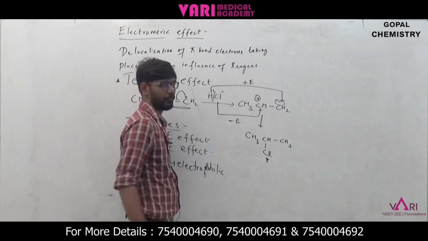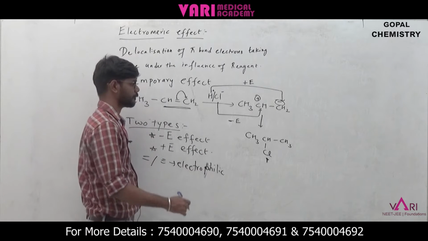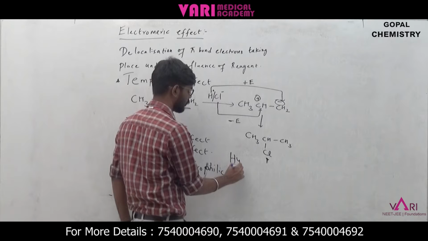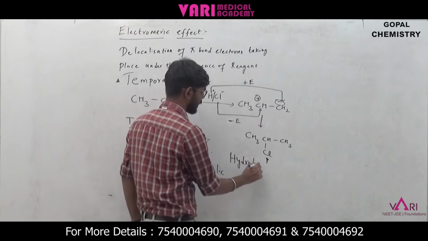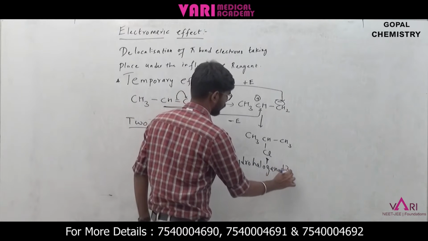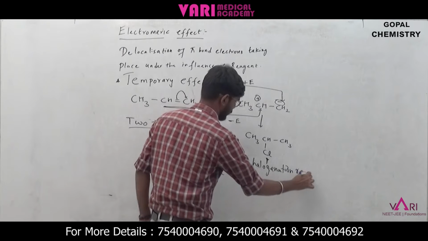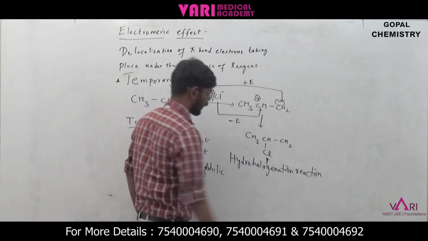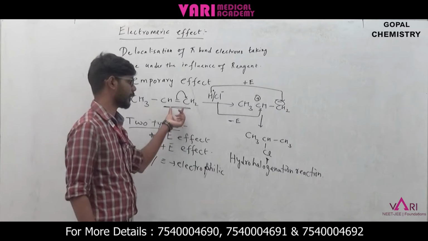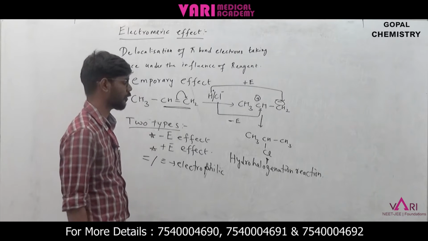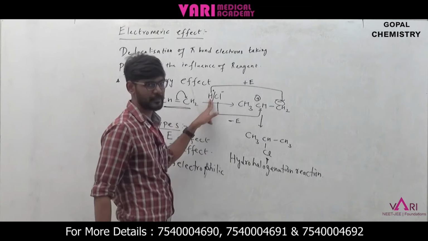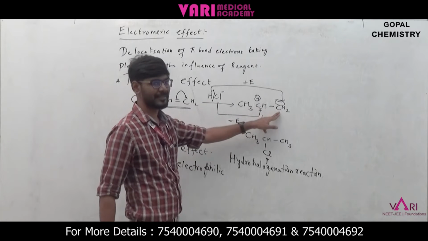Okay. So we know that this is a hydrohalogenation reaction, right? That is nothing but the addition of hydrogen and halogen to an electrophilic bond. That is the hydrohalogenation reaction. So see, this hydrogen is in positive state, the carbon is in negative state.